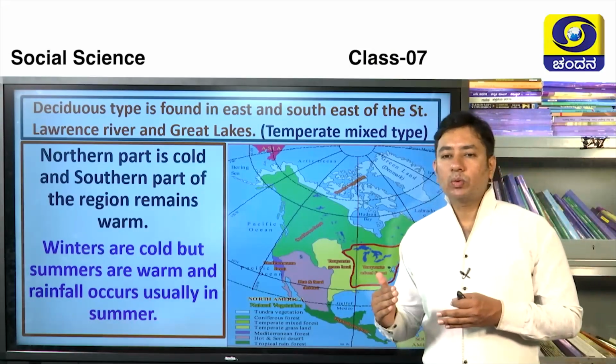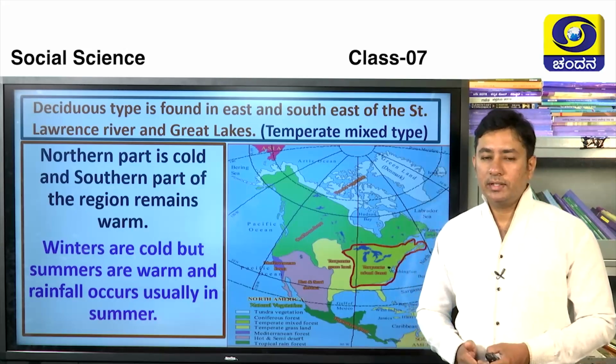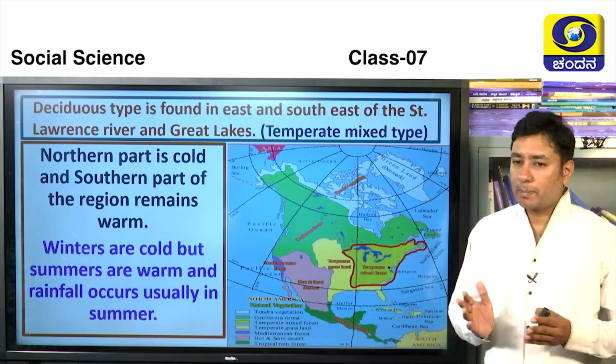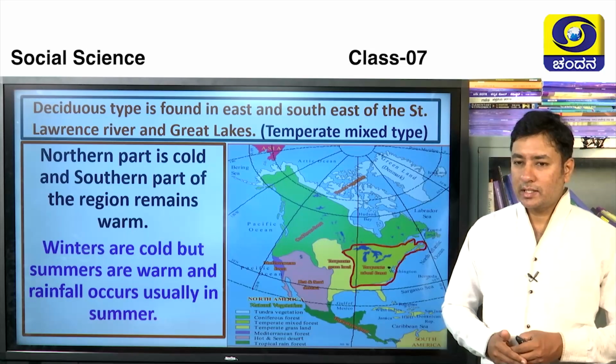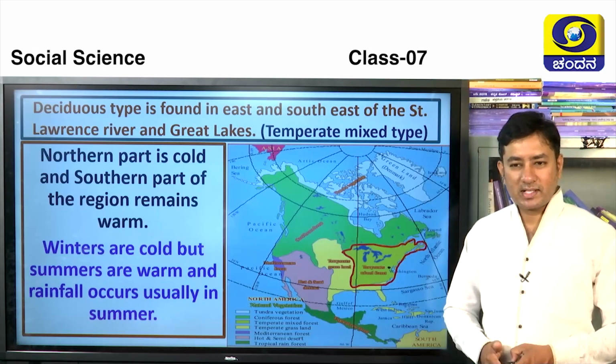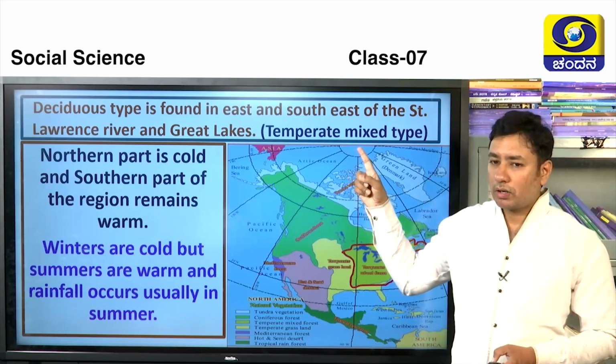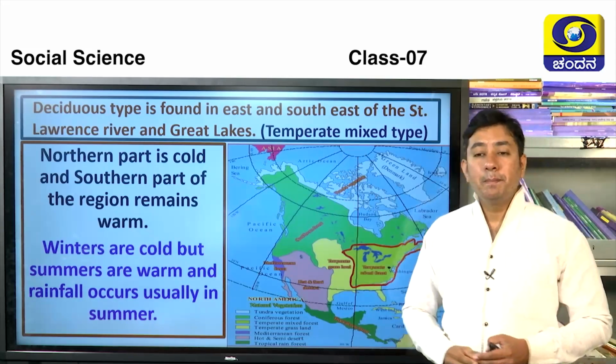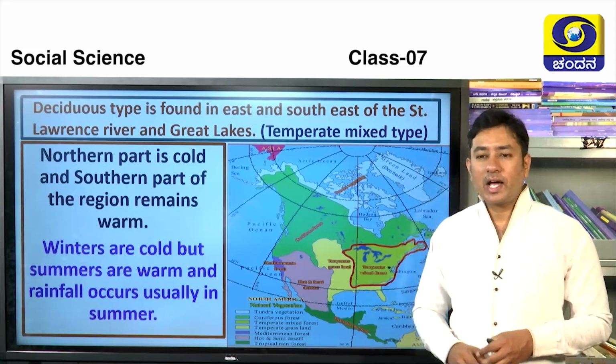east and southeast of St. Lawrence River, and it is surrounded at the parts of Great Lakes. You have studied about Great Lakes in the previous chapter. Do you remember that? This is also called as temperate mixed type of forest or vegetation.